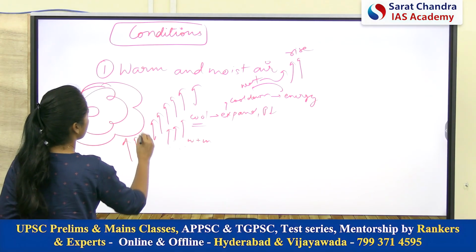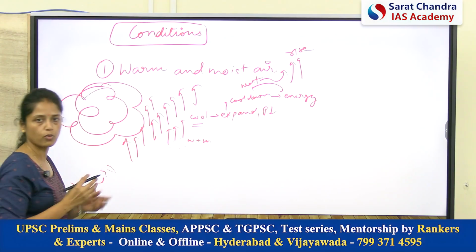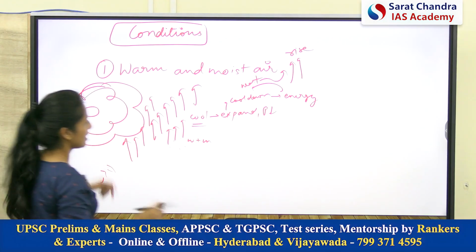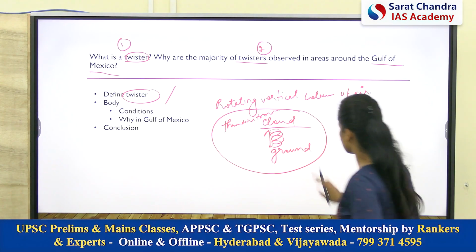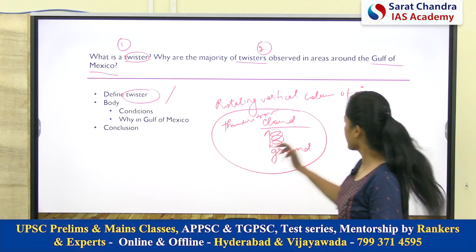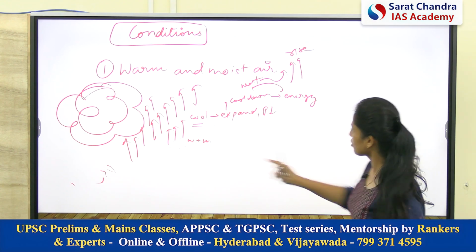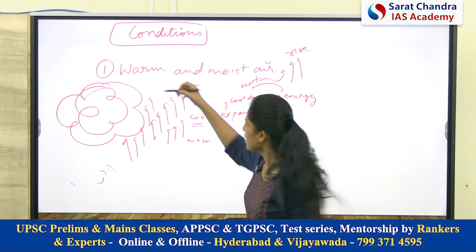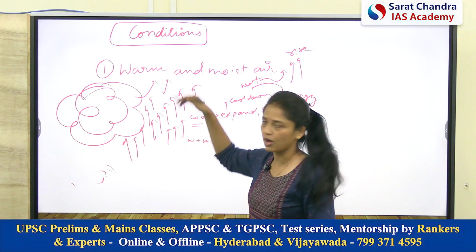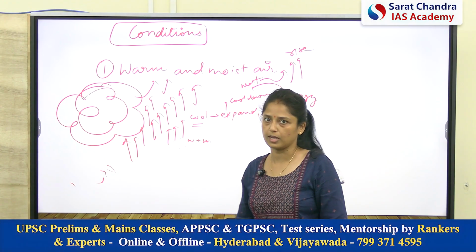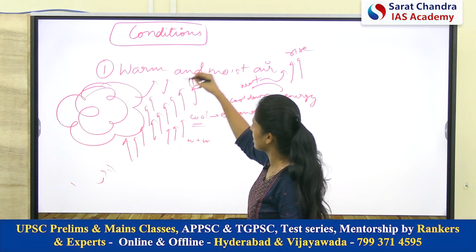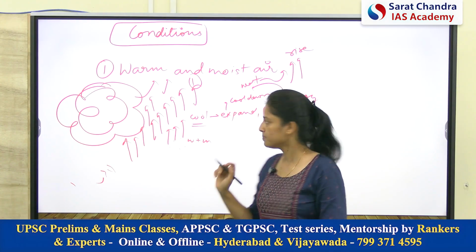Because of the rapid and continuous rising of warm and moist air. Okay, and see, we have already discussed that the twister connects a thunderstorm cloud with the ground. So the condition of thunderstorm cloud we got, because basically this cumulonimbus cloud will become a thunderstorm cloud only. So we got our first link, thunderstorm cloud is created.